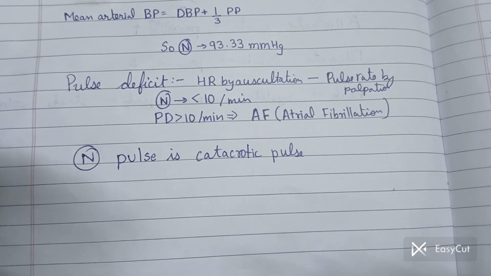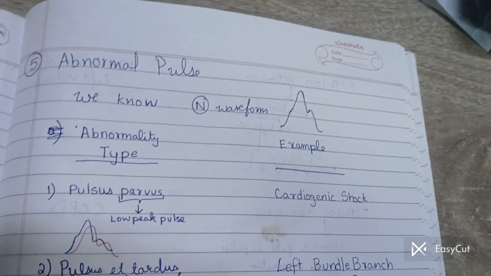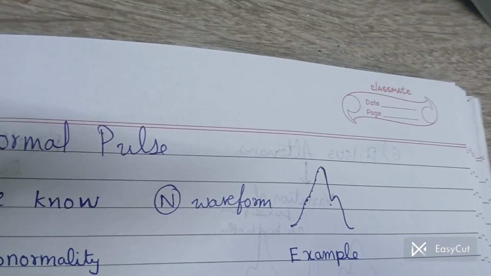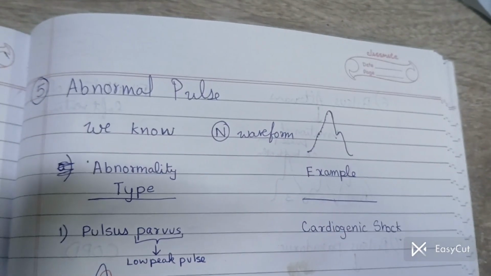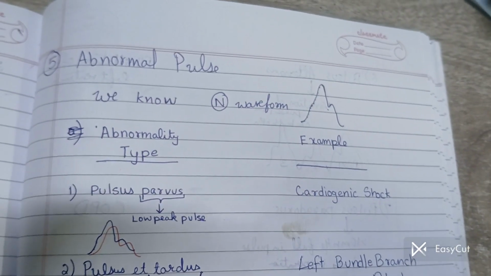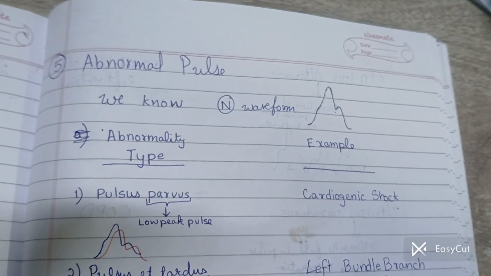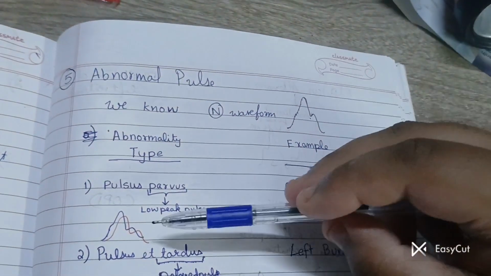Now the normal pulse is referred to as a catacrotic pulse. Now the different types of abnormal pulses. This is the normal pulse waveform, and now we will discuss the abnormalities of pulse and the examples. The first one is pulsus parvus. Parvus generally means lower. So in pulsus parvus, the peak of the pulse decreases, as you can see here.